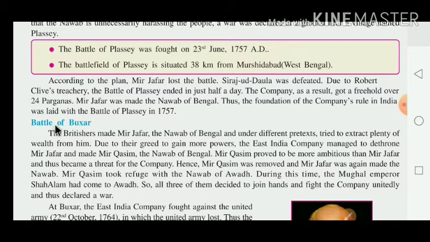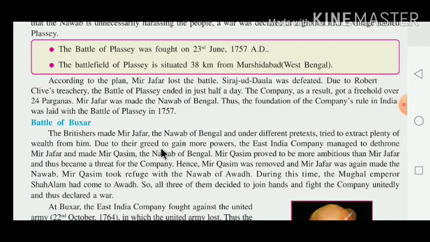Now next we have the Battle of Buxar. The British made Mir Jafar the Nawab of Bengal. Under different pretexts, they tried to extract plenty of wealth from him. The British were collecting many taxes and much wealth from Bengal.